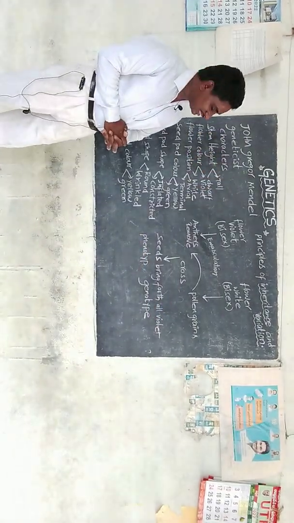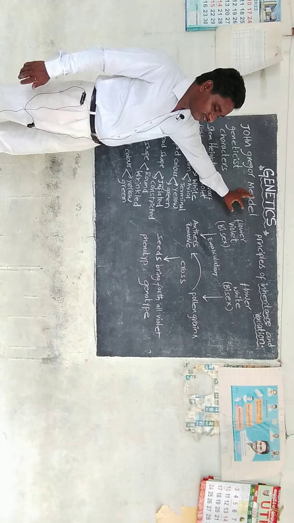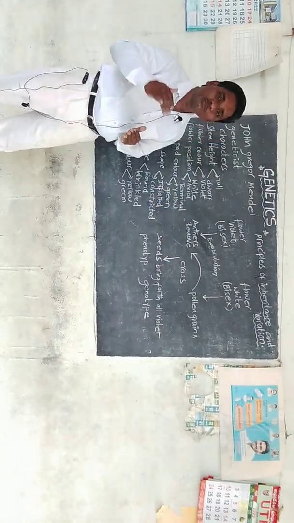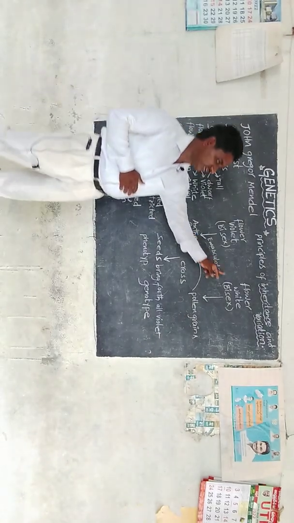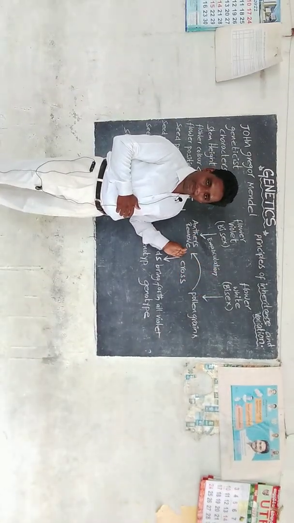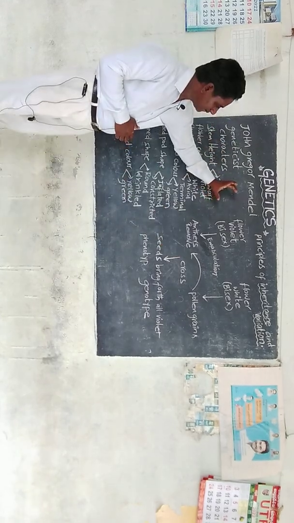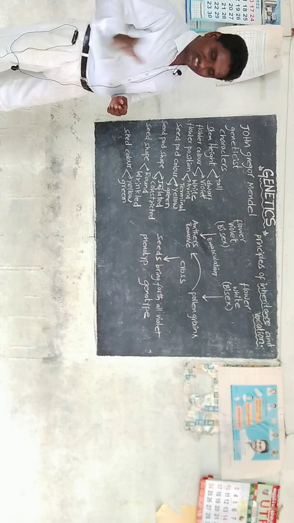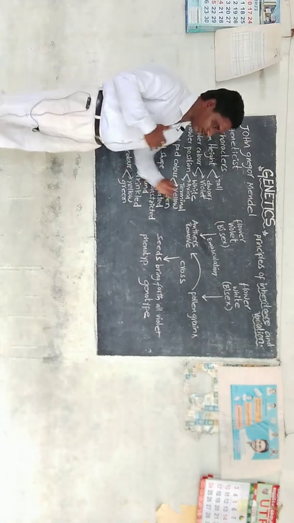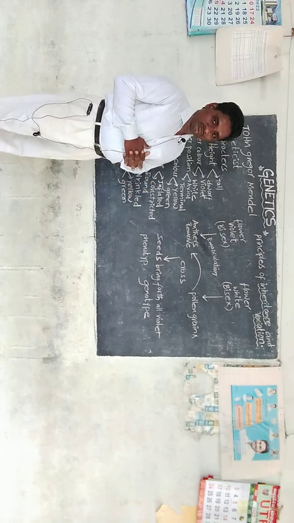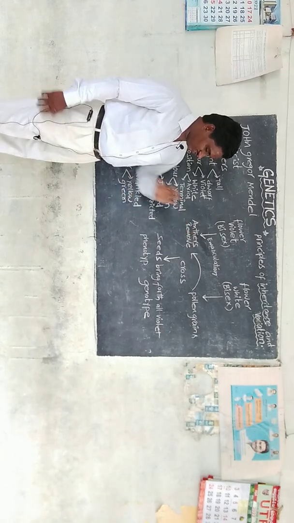That means in the first generation violet color is transferred to the progeny, but not the white color. This was the first cross fertilization done by Mendel to explain how characters are transferred from one generation to another.